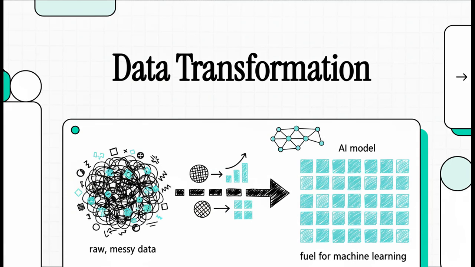We're always hearing about these giant, world-changing AI models, right? But what happens when they get things completely, totally wrong? Well, a lot of the time, the problem isn't the AI, it's the data. Today, we're diving into data transformation, the secret sauce that turns messy, raw data into high-octane fuel for machine learning.